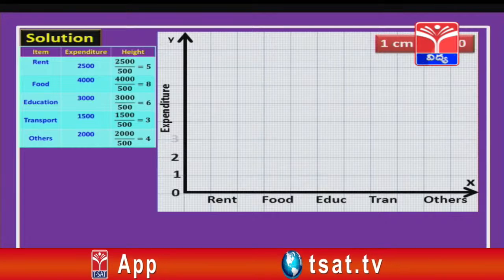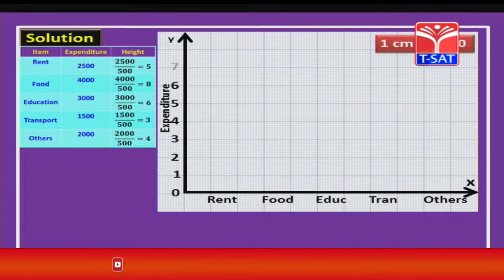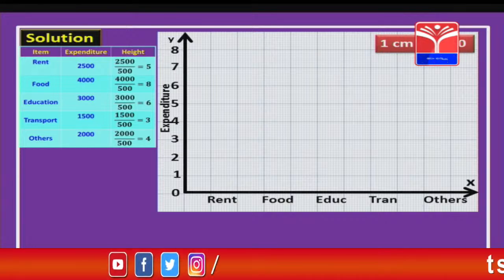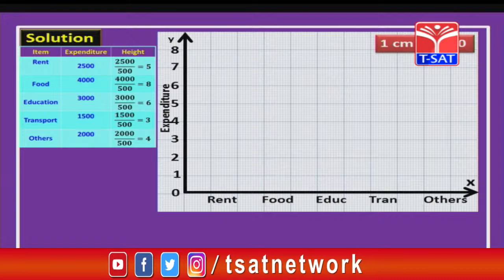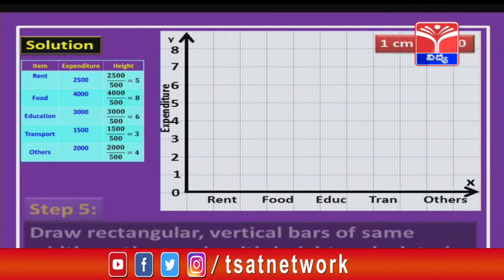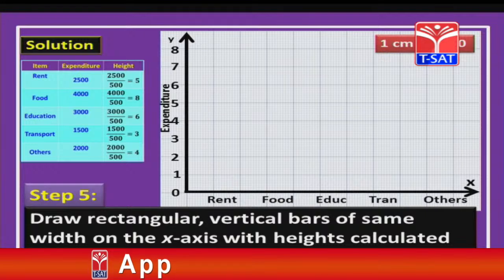So, now let us represent these heights on y-axis 1, 2, 3, 4, so on up to 8. So, maximum is height 8, children. So, we are going to mark up to 8. Okay. Now, finally, we are going to draw rectangular bars. Okay, children. And there is one more important thing to note is that you need to draw the width as same for each and every rectangular bar.